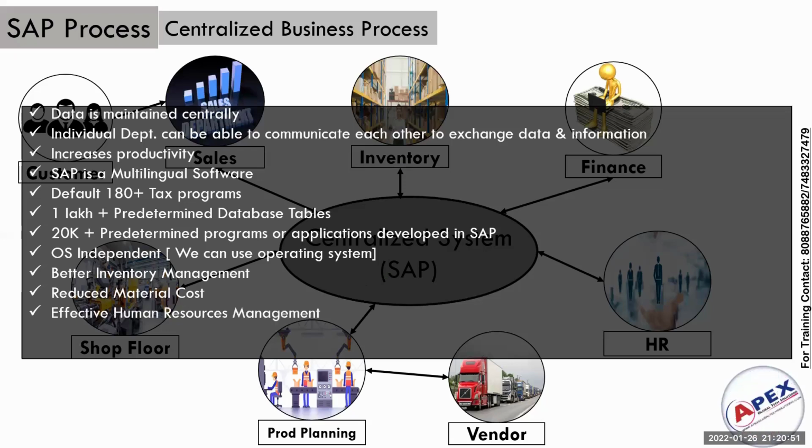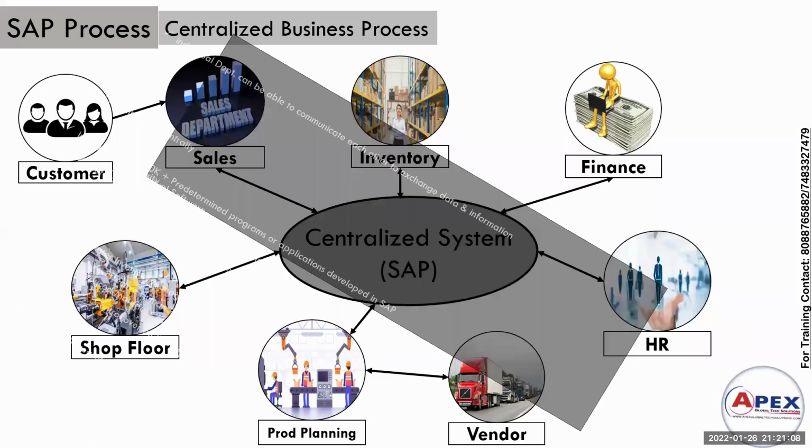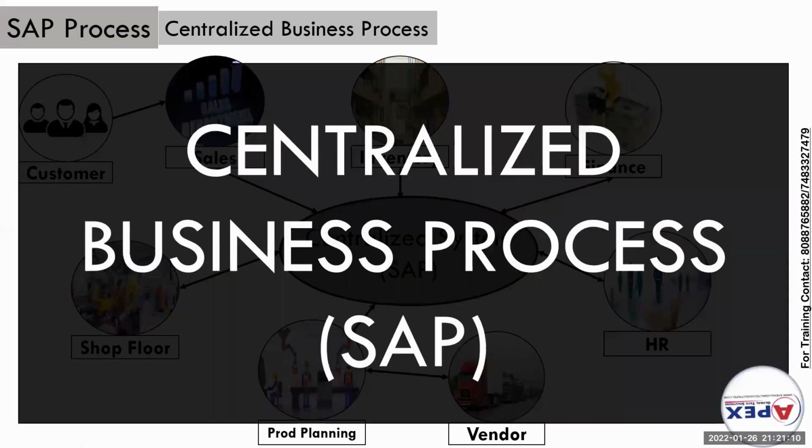Next, effective human resource management will be done. Next, control over all the departments. Any organization can control all the departments centrally. So next, it increases profit, obviously. So this process we call a centralized business process, that is called SAP. Got it? Any doubts? Any doubts? No, sir.